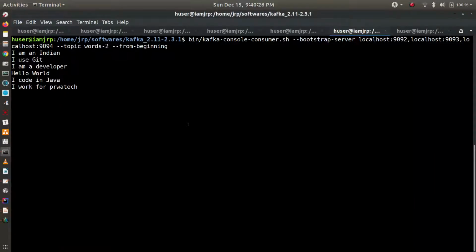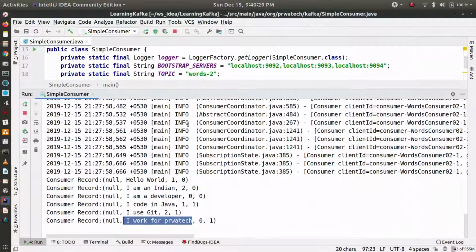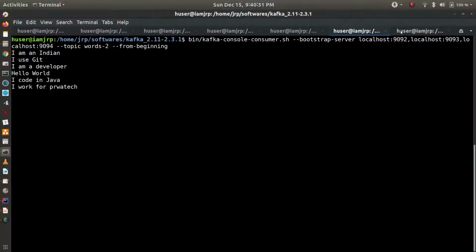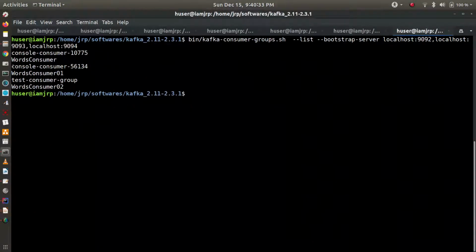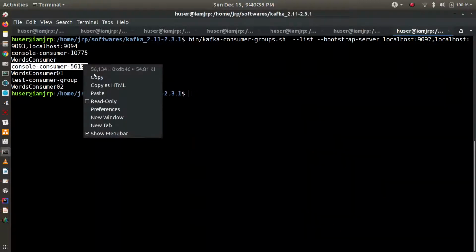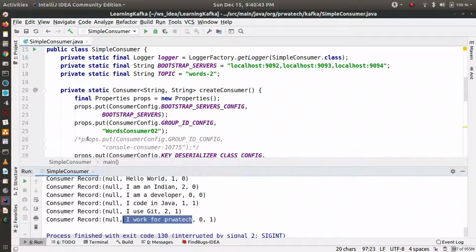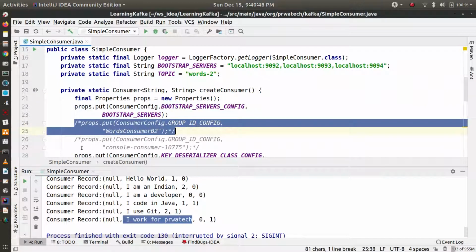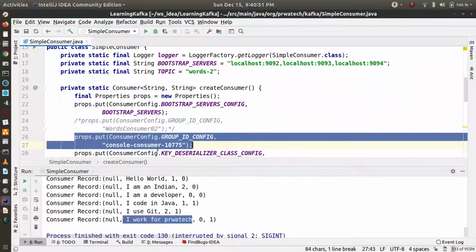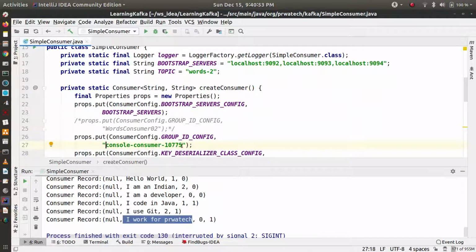So now first let's change the consumer here. The console consumer group here is, we know, console consumer 56134, and I'm just stopping this one, and instead of this one I will use, okay, so now these two consumers belong to the same consumer group.